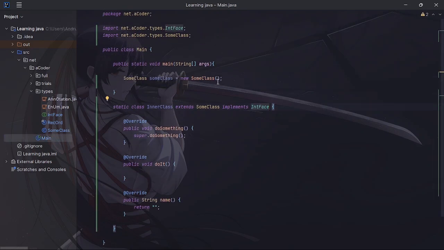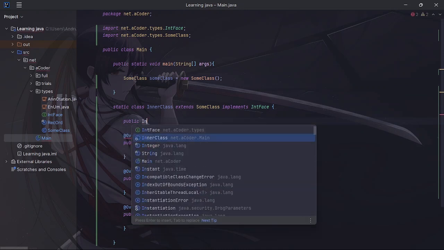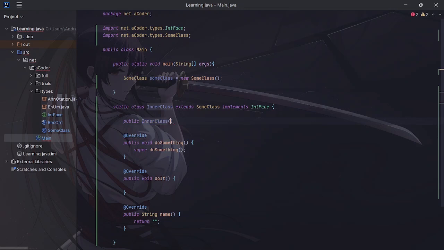Now, what sets this apart from a regular class is that, let me just have a constructor in this class here, so I can say public inner class, and then we need to have our own, so we can say string name and then string type.